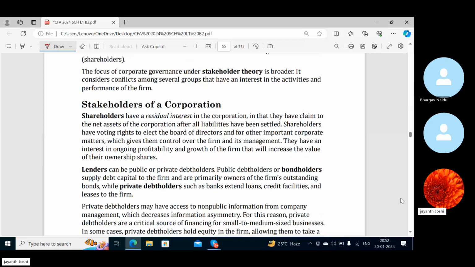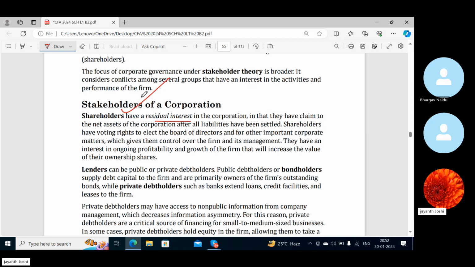So shareholders are the ones who are the actual owners of the company. They have the residual interest, or leftover, whatever is left over after settling all the claims belongs to them. They have the highest risk in the company. So they want the highest percentage returns because they take the maximum risk. So they want to be compensated with higher returns as premium for the risk they're taking. And the biggest advantage they have, being the investors, is that they get dividends and also the value of the shares can go up.